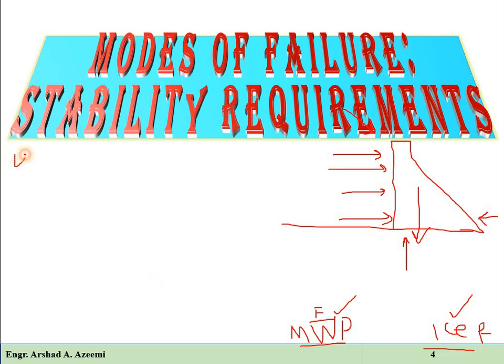According to USBR, the United States Bureau of Reclamation, we have a normal and extreme load condition. They have classified the combinations of the loads.